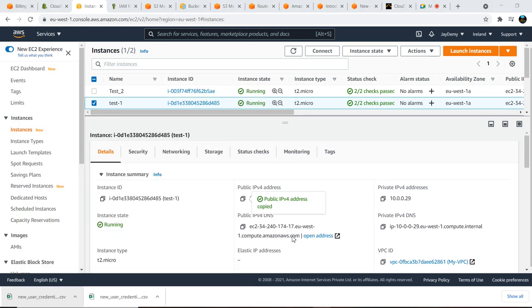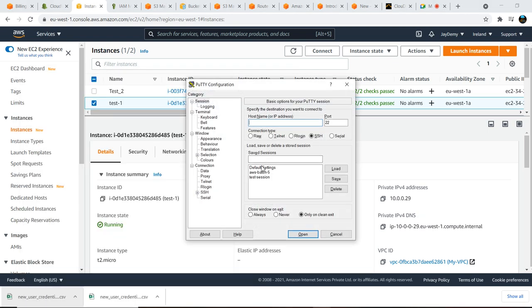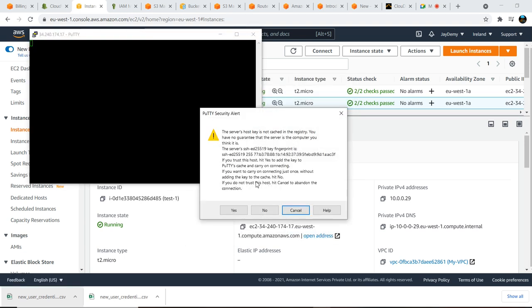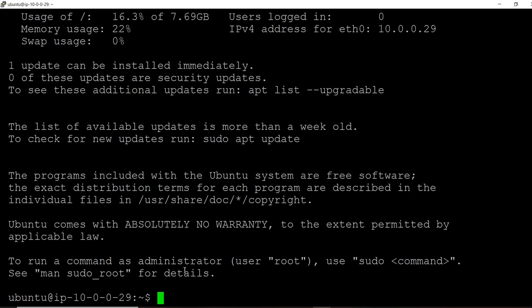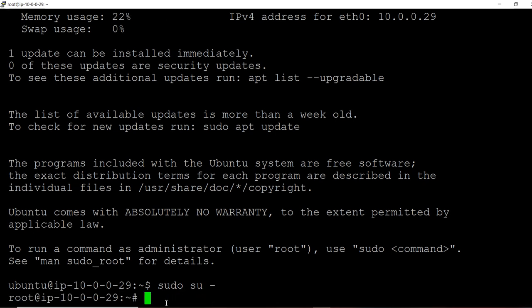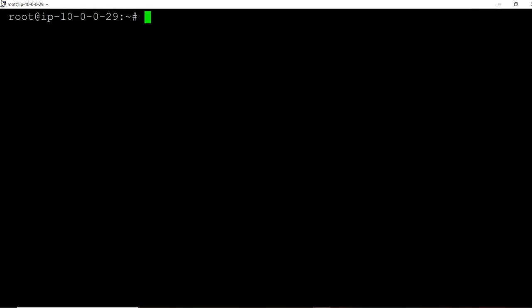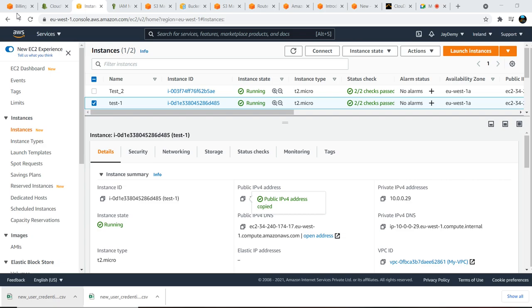In PuTTY, I will load this one and use the username Ubuntu because I have launched an Ubuntu based operating system, right? So don't use ec2-user for Ubuntu. The default user for Ubuntu is ubuntu. Just click on open, say yes, and that's it. We are logged into our Ubuntu machine now. Same, we will log into server 2 as well.